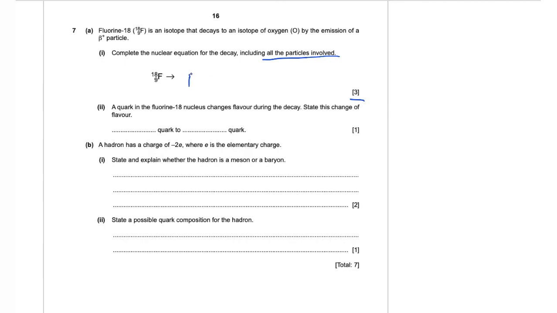So the beta plus particle carries almost no mass and a charge of +1, and the isotope that is released is of oxygen, so O. Now we have to balance the charge and the mass, so it's going to be 18 again here, and then 8. Plus the other particle that's released in the beta plus decay is the neutrino. This will get you 3 credits, otherwise you'll get only 2 credits for this part.